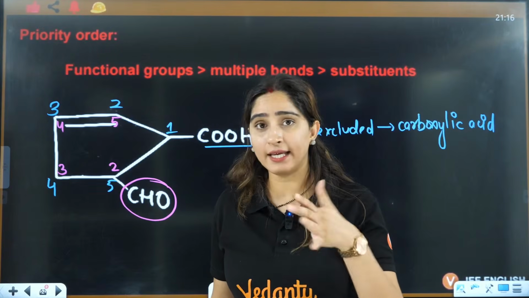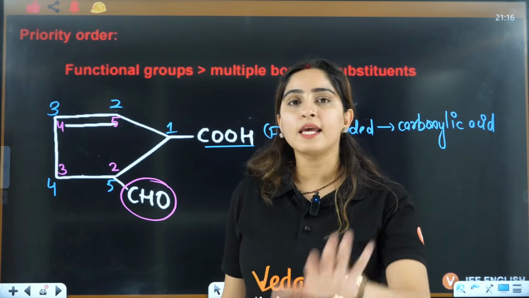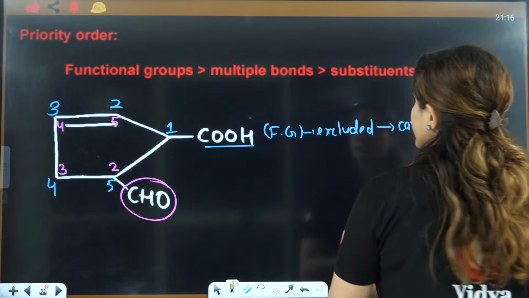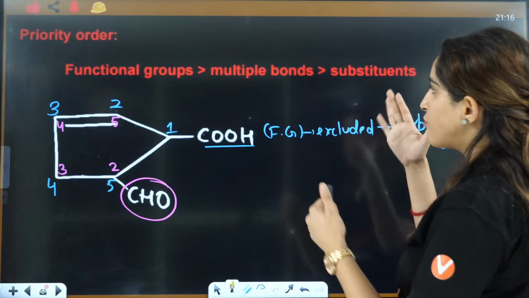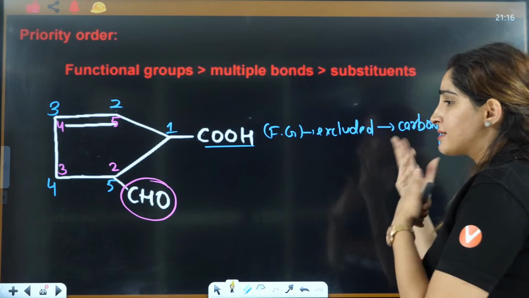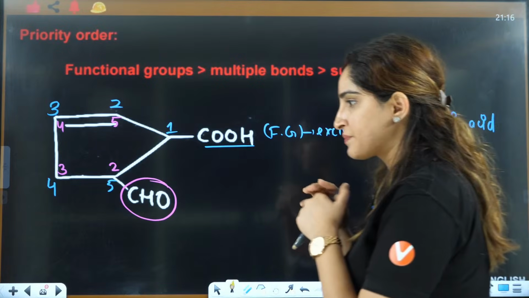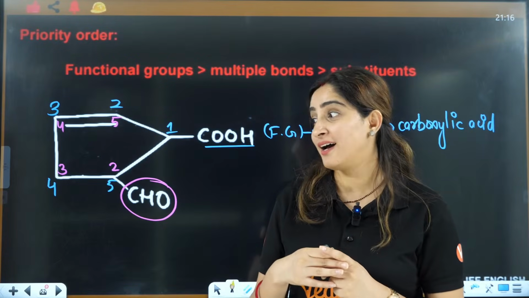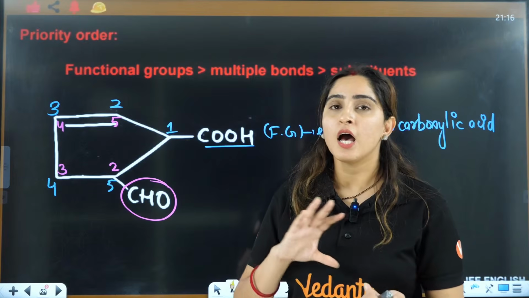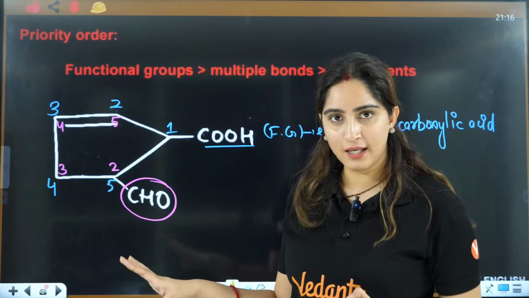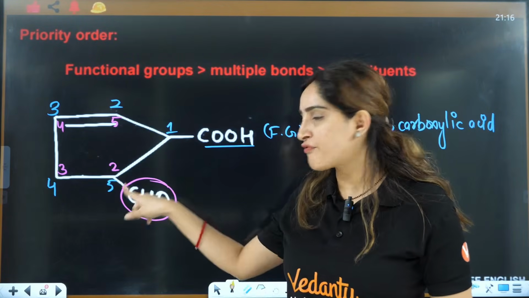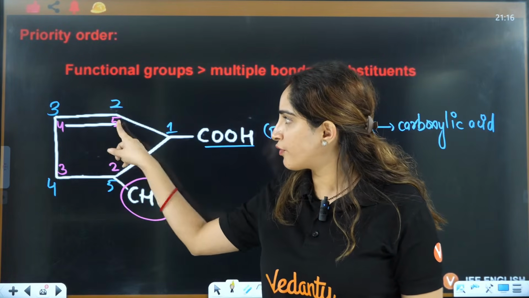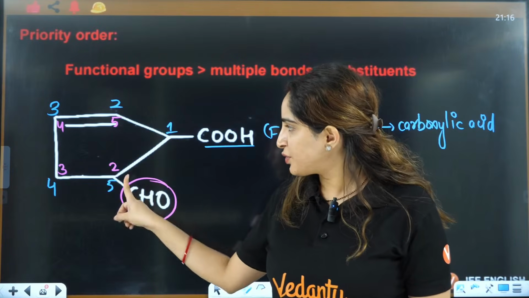Any idea? See, if you see the rules here, functional groups have more priority, then multiple bonds, then substituents, right? So, very good. If you are considering this as the functional group, then you will say, ma'am, it should be 1, 2, 3, 4, 5.